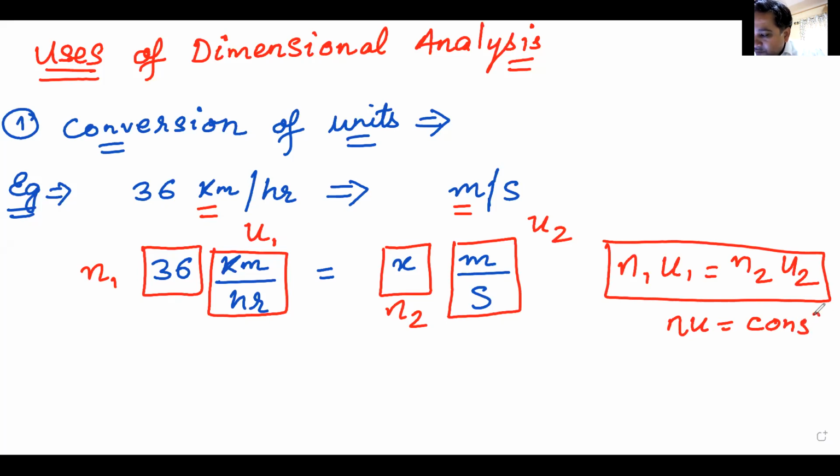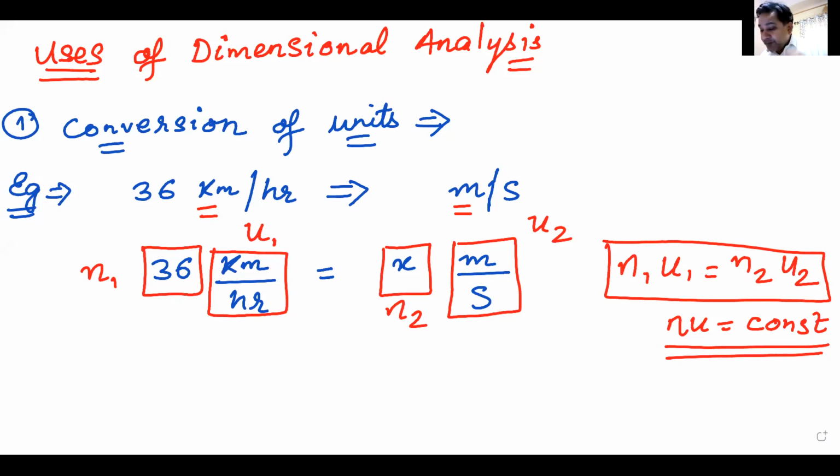Or in short, n into u is a constant. So basically, this is what I'm doing. Now, after I've understood this, I can do it in 1,000 different ways. I'll tell you one, then I'll leave it to you how you want to do it. I use a different color pen for this purpose, and my favorite is green, red, blue, green.